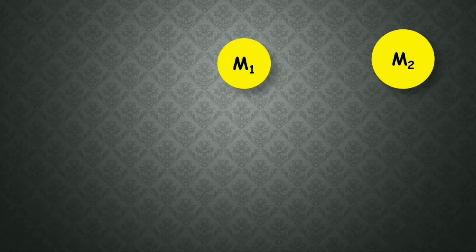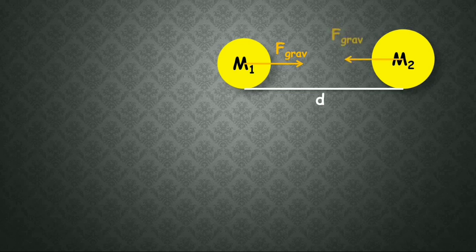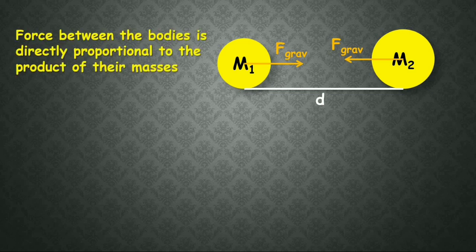Let us take two bodies M1 and M2 separated by a distance d. Then the force acting on M2 by M1 is F grav, and the force acting on M1 by M2 is also the same gravitational force. So the force between the bodies is directly proportional to the product of their masses, that is, F is proportional to M1 M2.